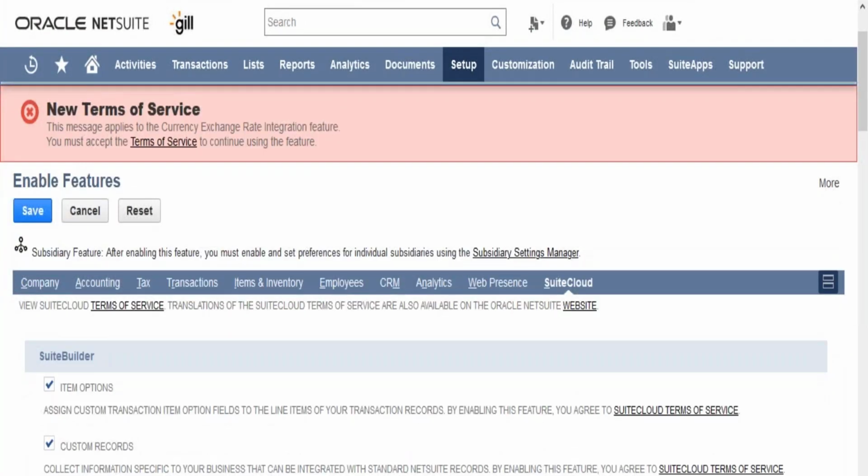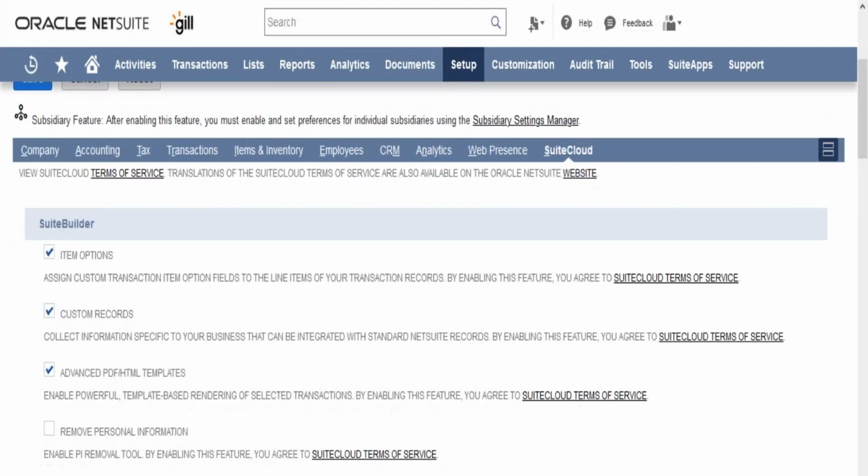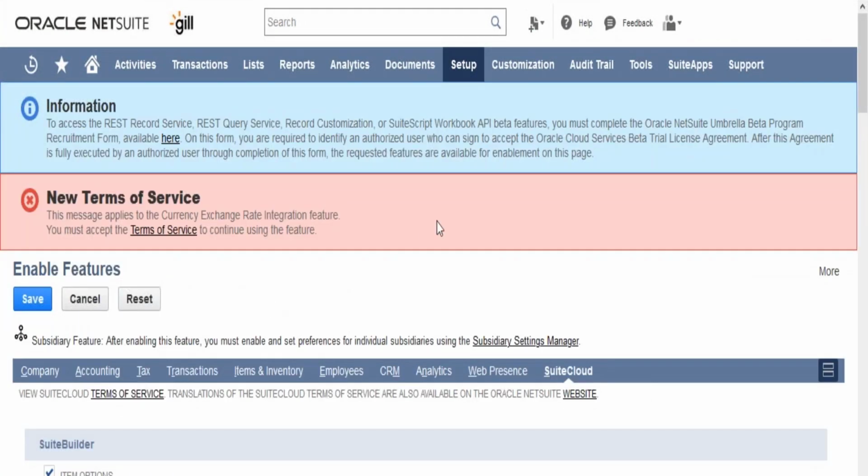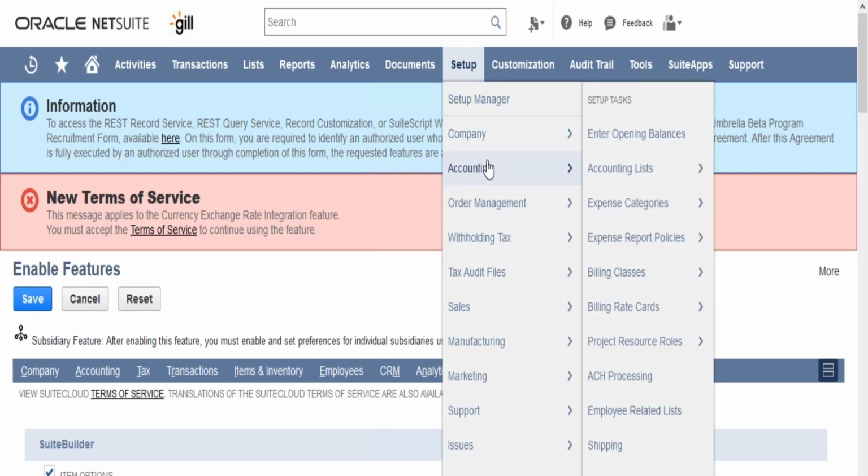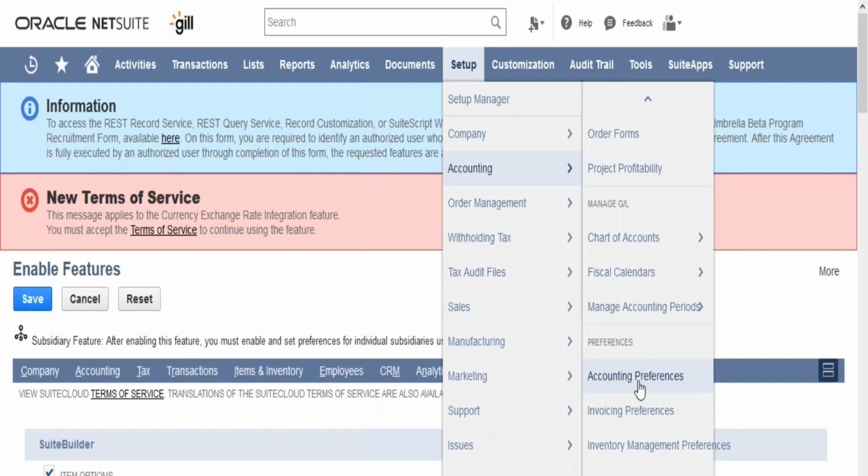So the thing is, similar to this, we also have accounting preferences. Now we have covered almost 4 to 5 sections. Do you want me to continue or do you want to start tomorrow? Because accounting preference is also a bit complex topic wherein you will find a lot of stuff.